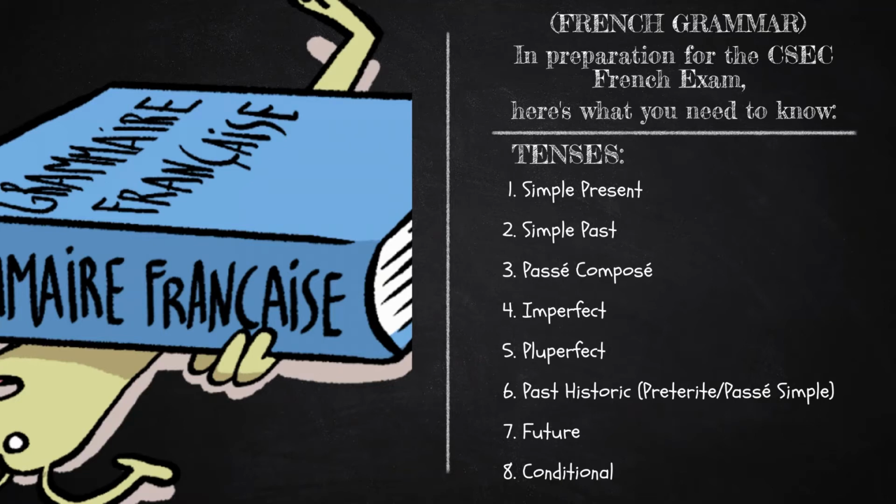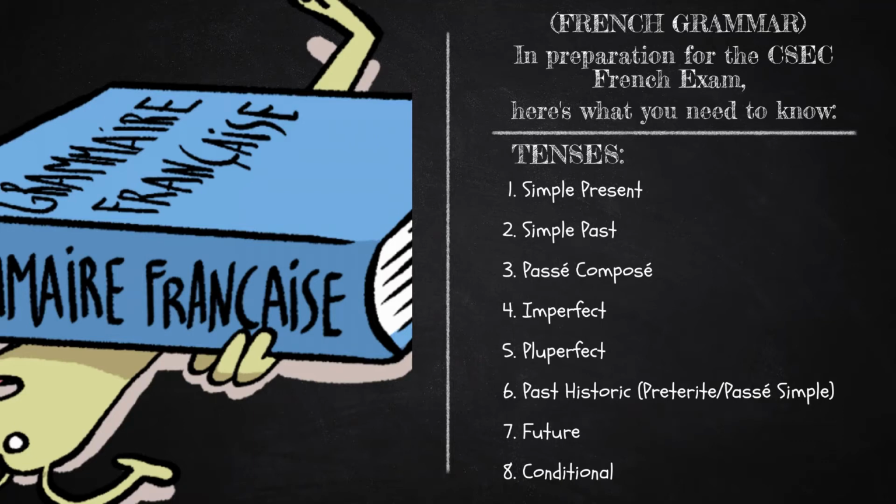This is expressed in English with to have just done something or had just done something. En français, we use venir, the verb to come, followed by de. And it's either used in the present tense to express to have just, or in the imparfait to express had just. Number three, passé composé.